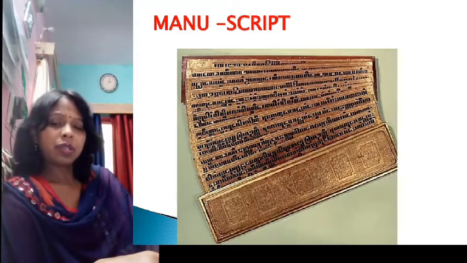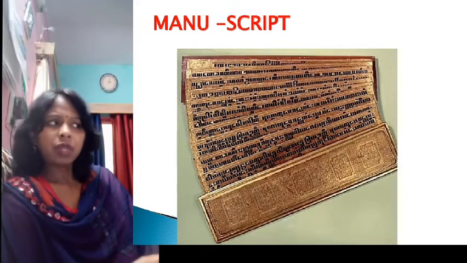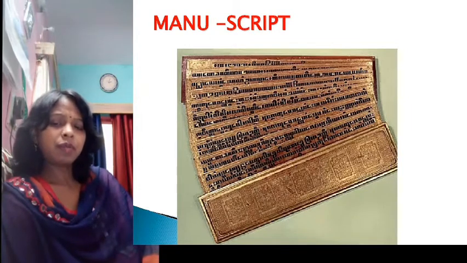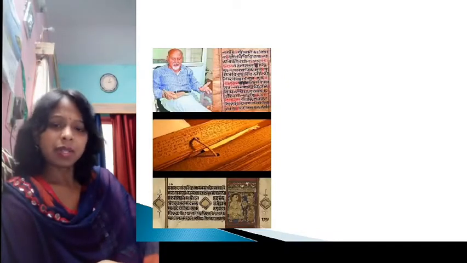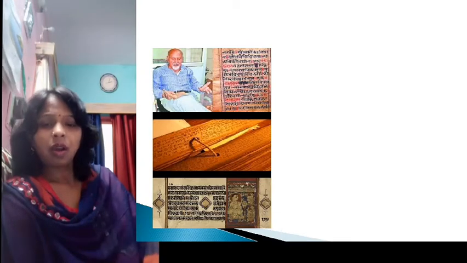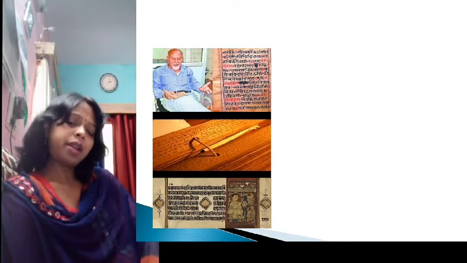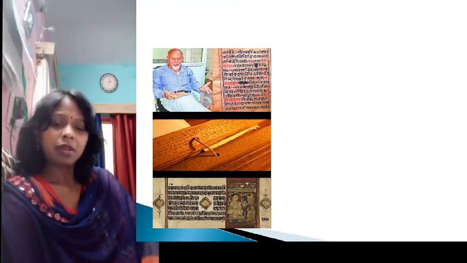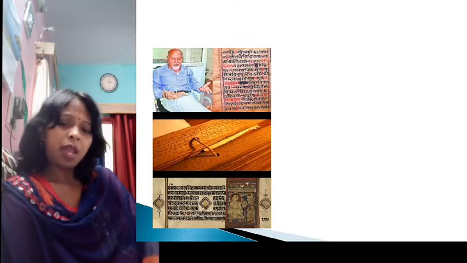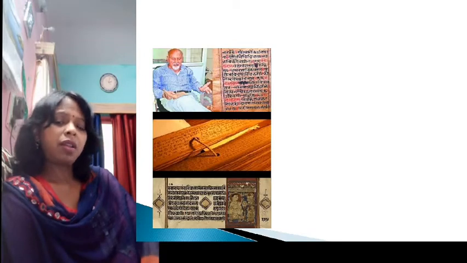Many of the manuscripts were destroyed with time, some decomposed, and many were stolen. But some manuscripts were saved, those that were kept in temples and monasteries. So our Vedas, Puranas, and epics are all manuscripts. These manuscripts were written in Sanskrit, our oldest language, and Pali, the common people's language. So manuscripts are written in three languages: Sanskrit, Pali and Tamil.